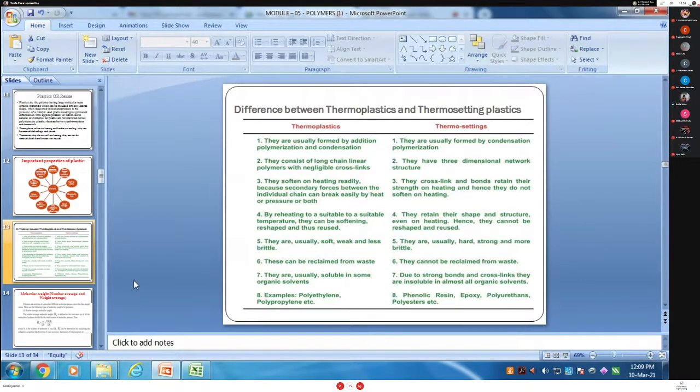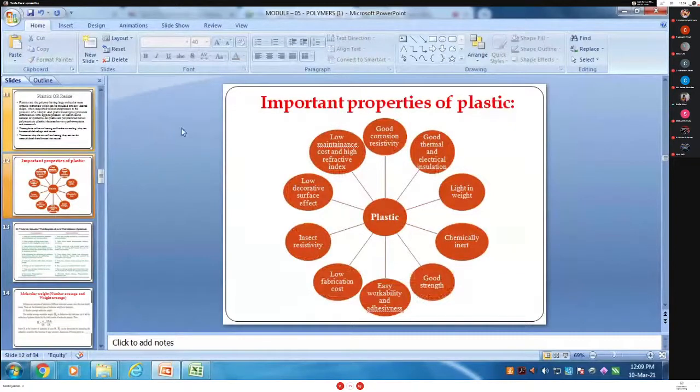You can study, and your unit test is on 15th, 16th and 17th. I will send you the schedule. This whole chapter, water, and polymer are included. Tomorrow I will take another lecture in the morning, so complete this. That was decided today. I will convey the message to you.